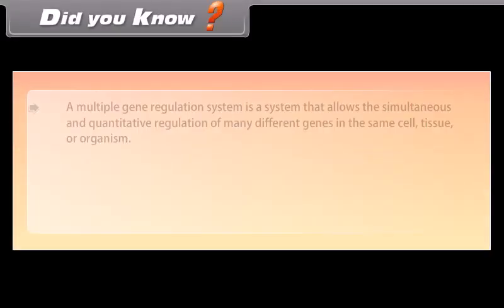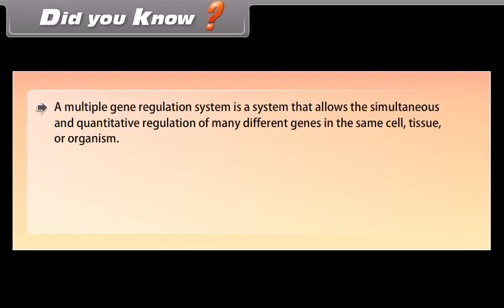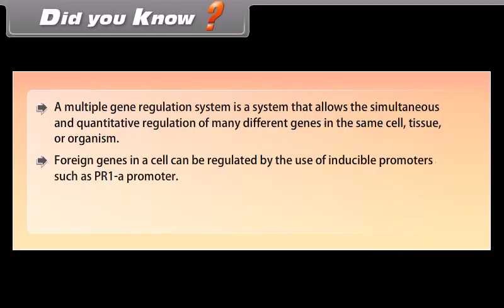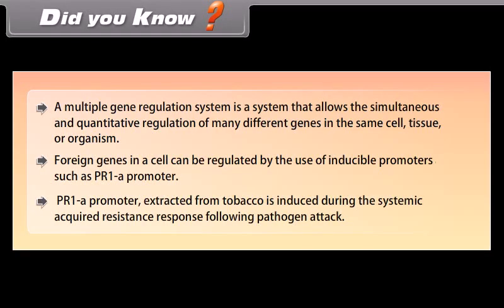Did you know a multiple gene regulation system is a system that allows the simultaneous and quantitative regulation of many different genes in the same cell, tissue, or organism? Foreign genes in a cell can be regulated by the use of inducible promoters such as the PR1A promoter. The PR1A promoter extracted from tobacco is induced during the systemic acquired resistance response following pathogen attack.